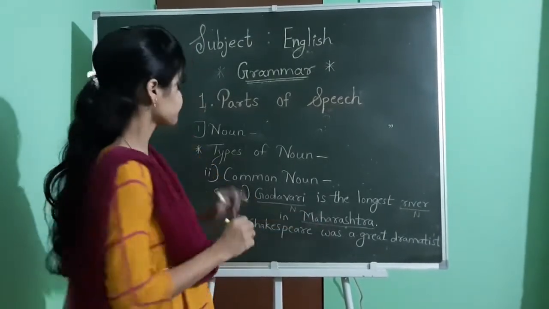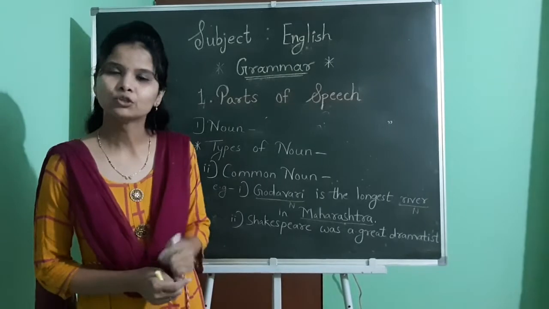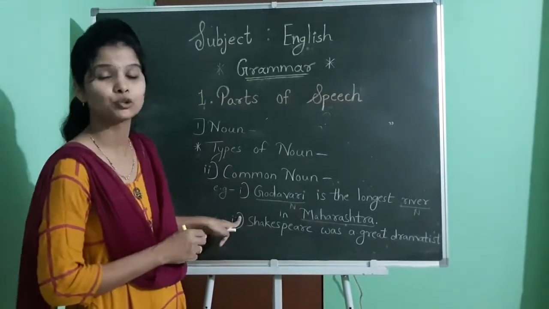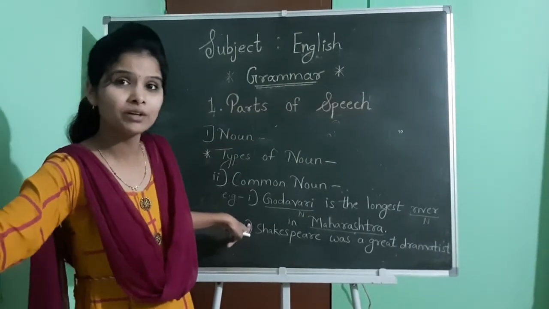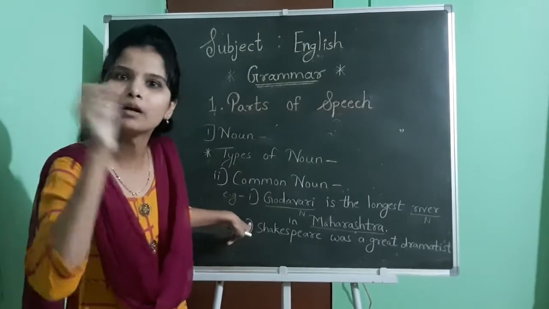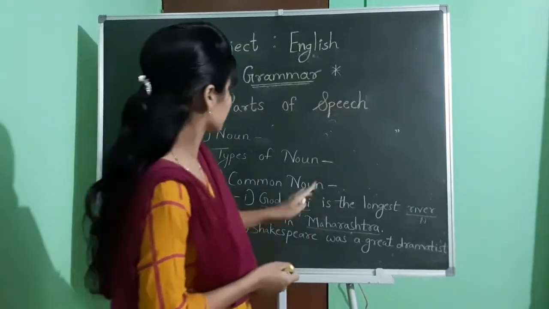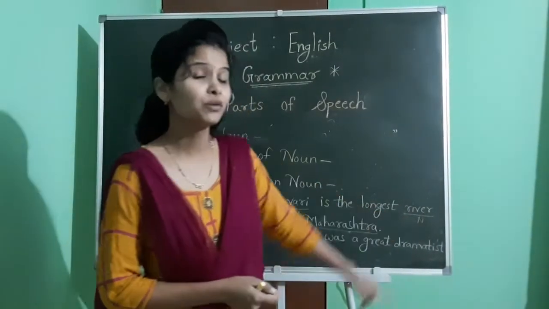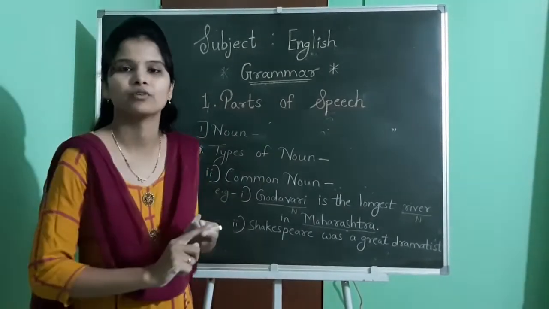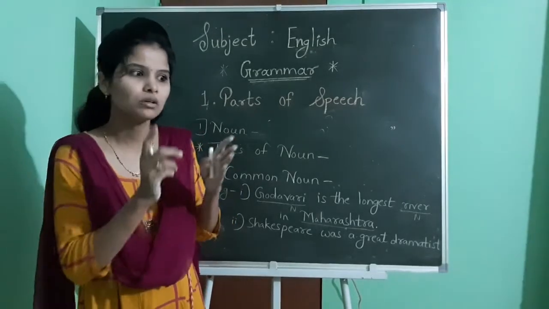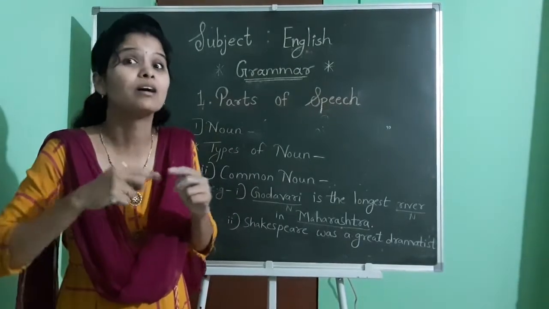Yes, see, in this sentence, Godavari is the name of the river, right? So we can't write common noun here, because Godavari can't be a common noun. Godavari is like Ganga. Ganga is also only one river. Godavari is a particular name of the river, so Godavari can't be a common noun. Another one, river, right? The word river, see, this one is common, no? Ganga is the longest river, or Ganga is the holiest river, Godavari is the longest river. So in both those sentences, what is the common thing? We have used the same word, river.